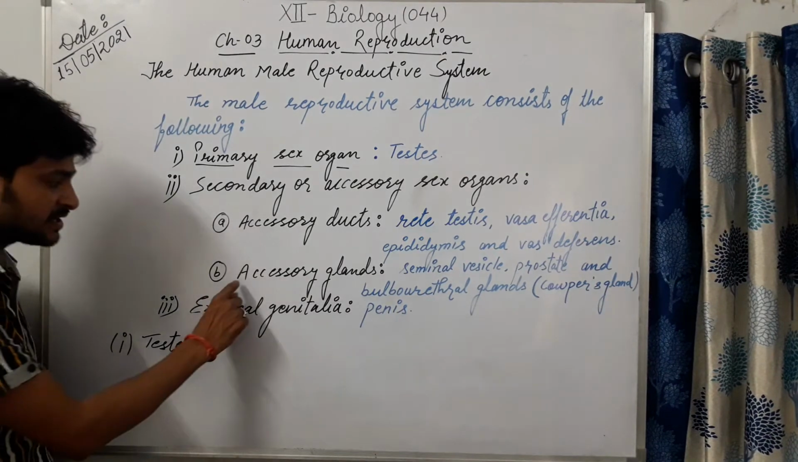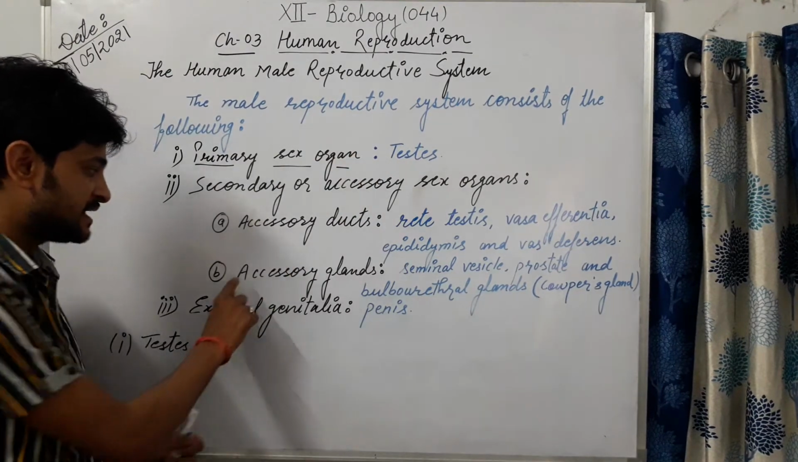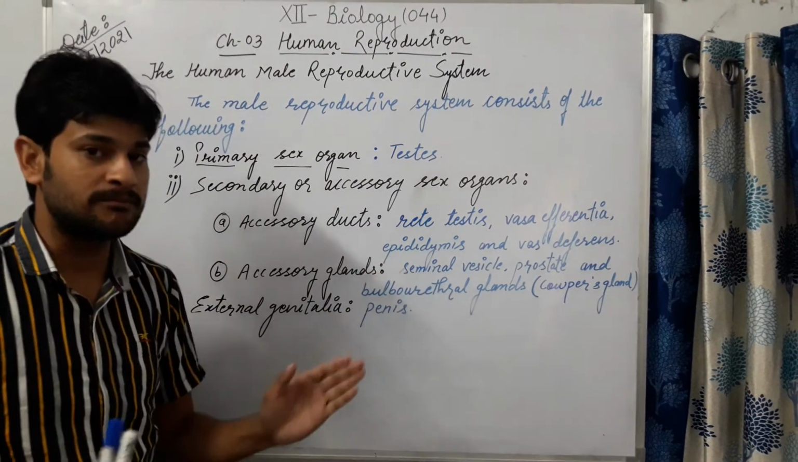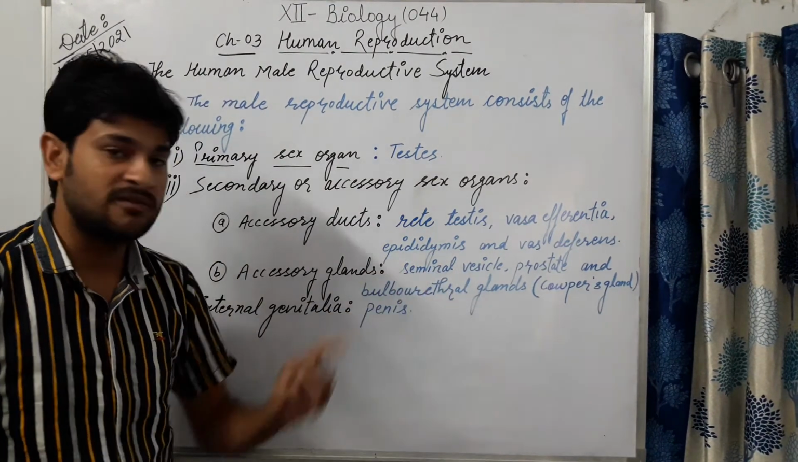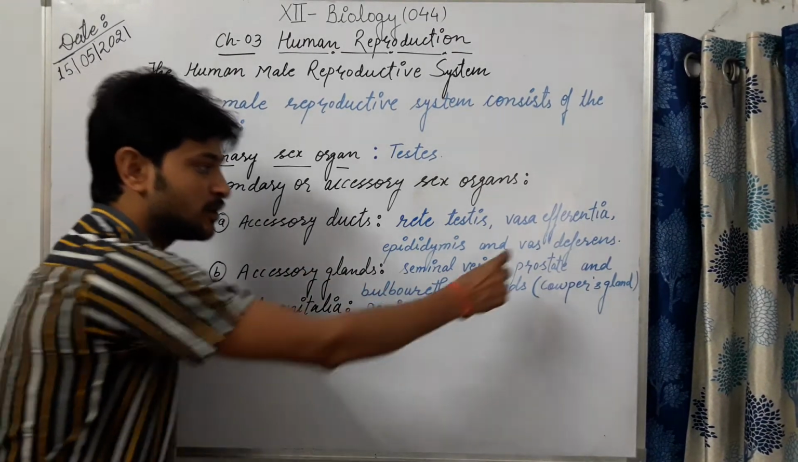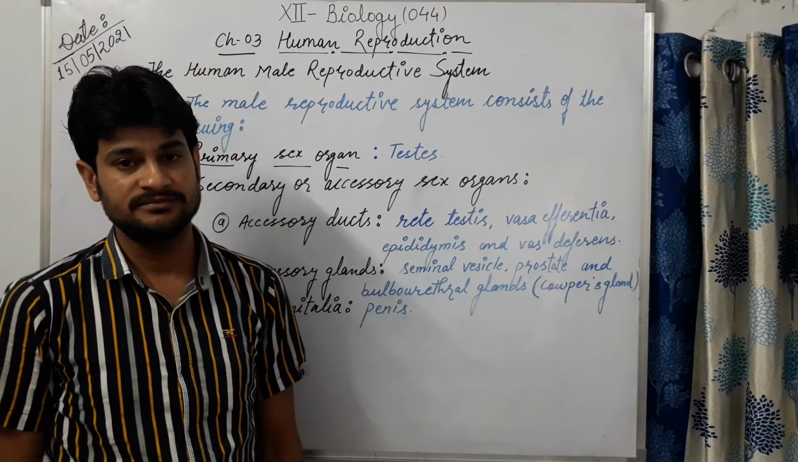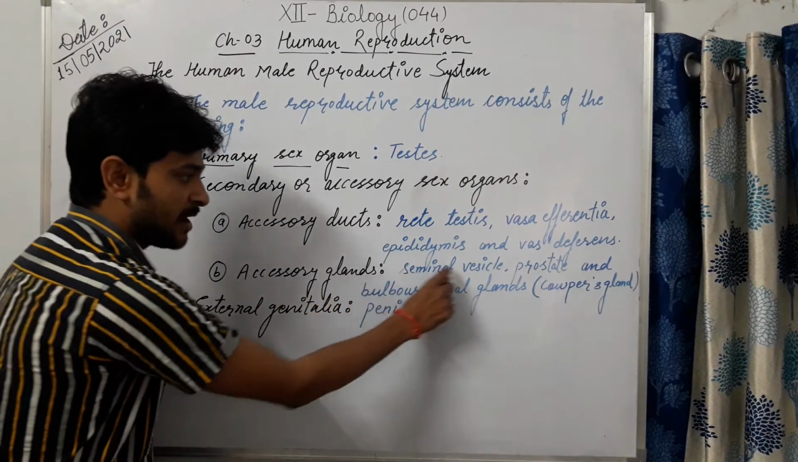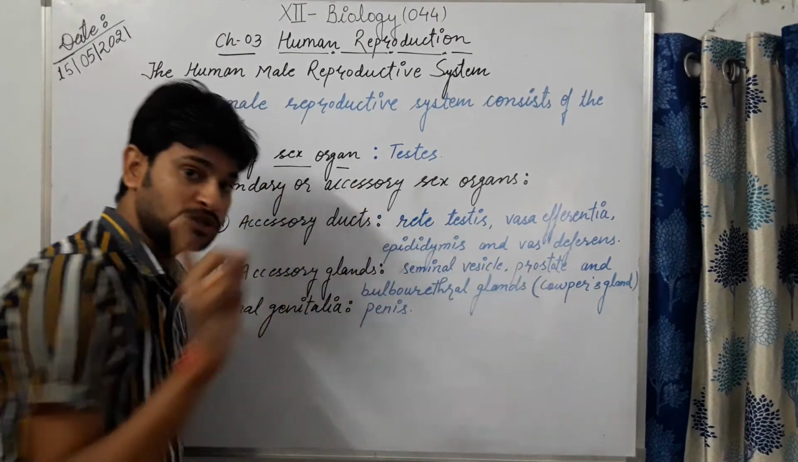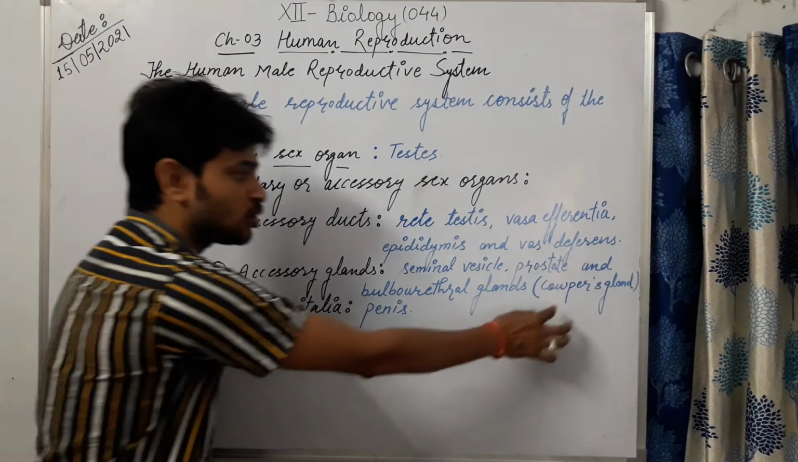After that, a few glands that are very important for spermatogenesis, the accessory glands. I have told you about their number also. The seminal vesicle is paired, the prostate gland is single, and the bulbourethral glands are paired, also called Cowper's glands.